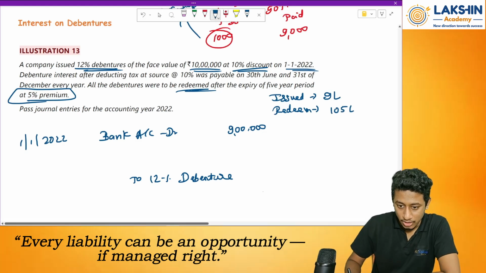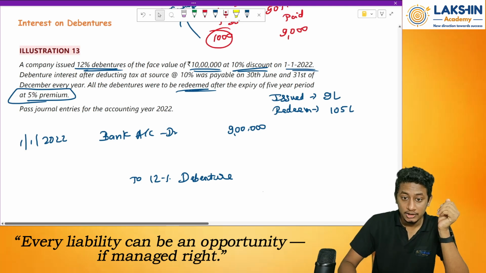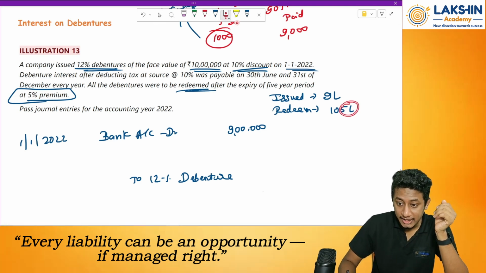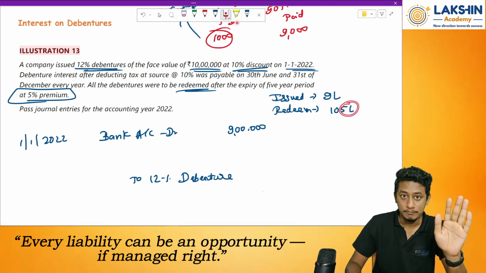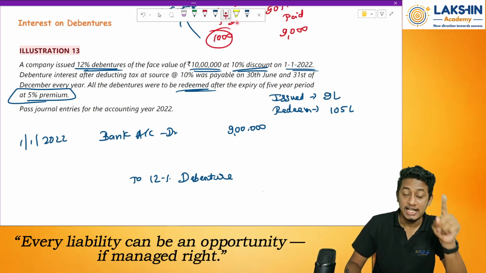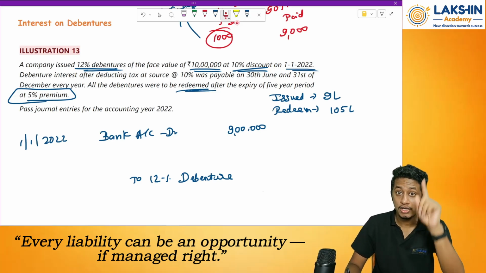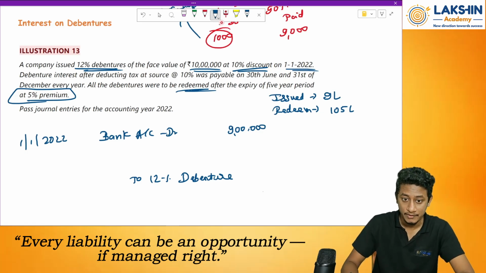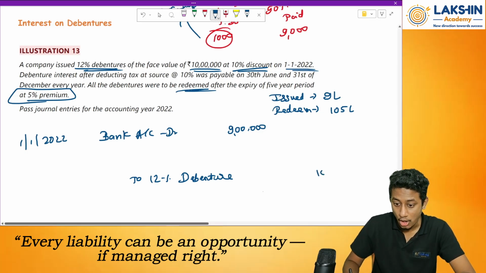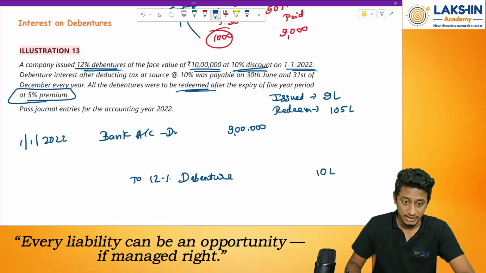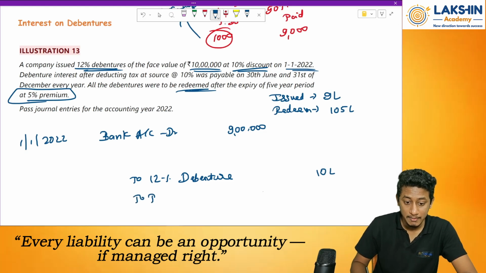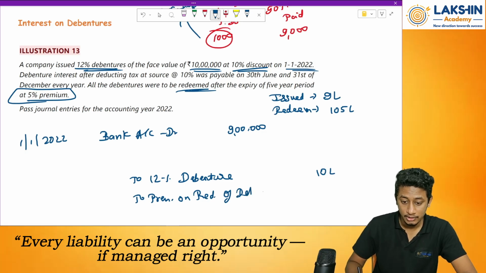So these are issued at what? That means I am redeeming them at 50,000 rupees more. That means there's an element of premium or expense in the future. So what do I do? First of all, it is issued at a nominal value of 10 lakh rupees. Yes, but there is an element of premium also. Premium on redemption of debenture account.